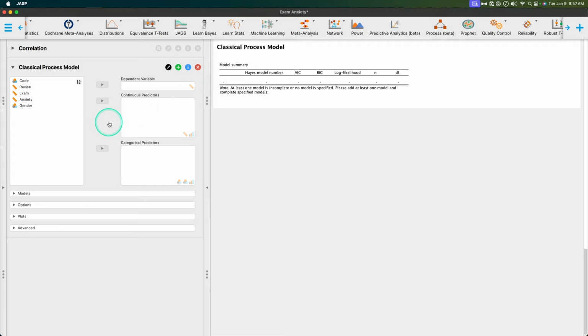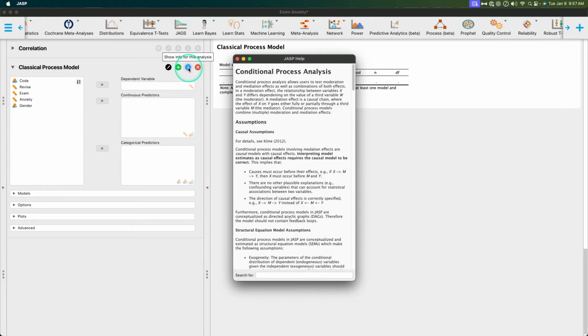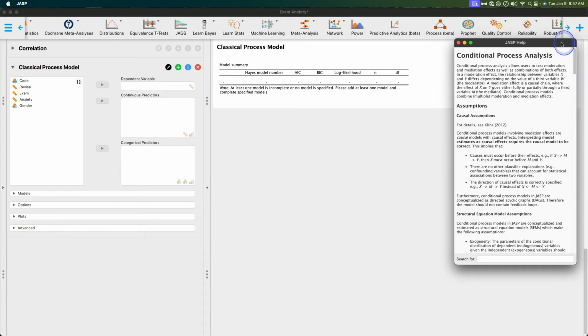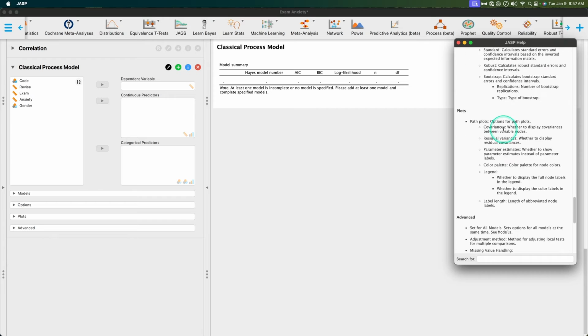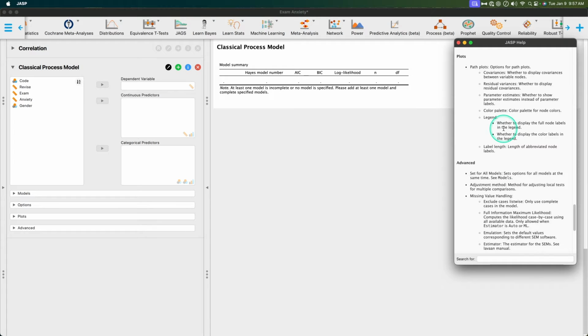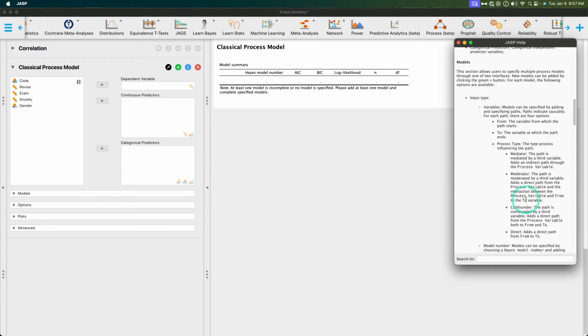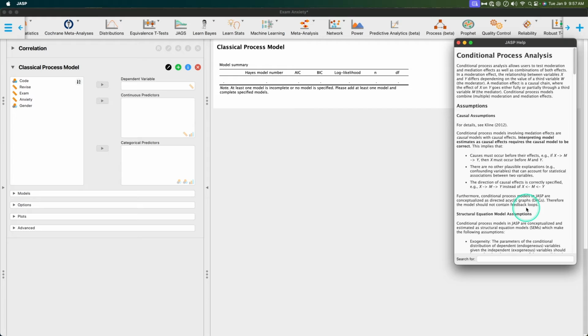So you kind of have to do this in a linear fashion, but I'm going to go ahead and open up the JASP help. I'm going to put it over here so we can look at this together, because this JASP help file is phenomenal. I know we've gone through several JASP modules, like learn stats, where the help file isn't actually active. There's nothing in it. This one is solid. And it's because it comes from several years of explanation, right? So conditional process analysis, hence the name process, right? So this is mediation and moderation.